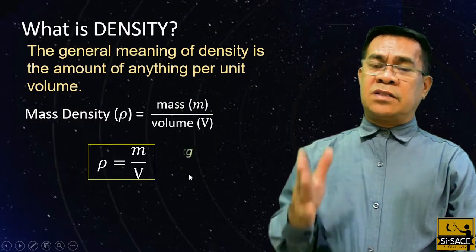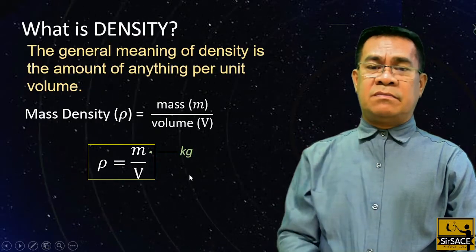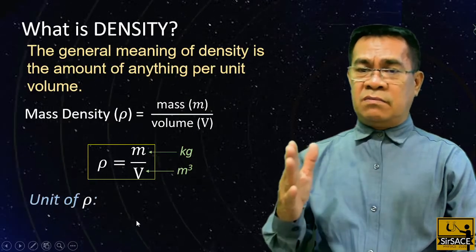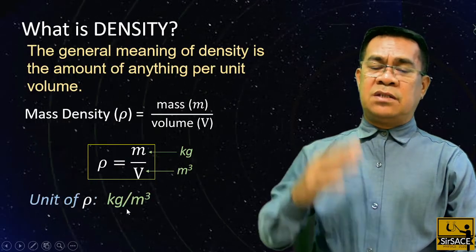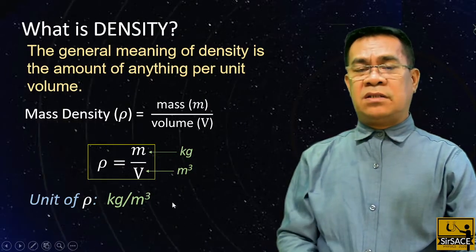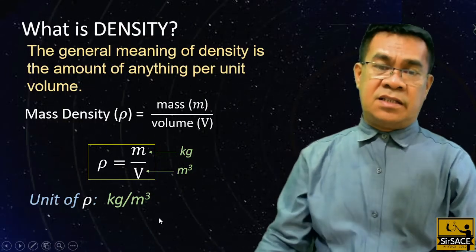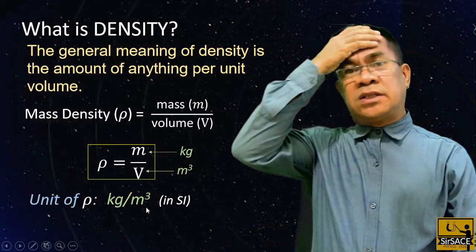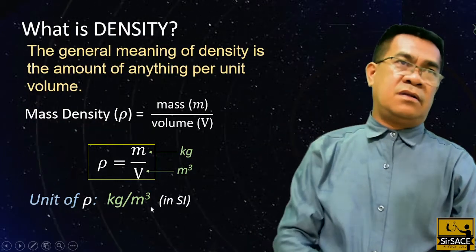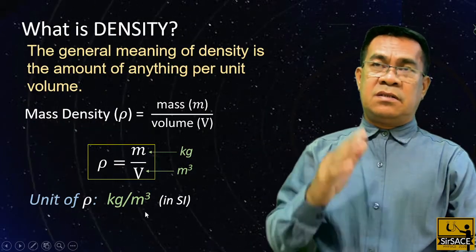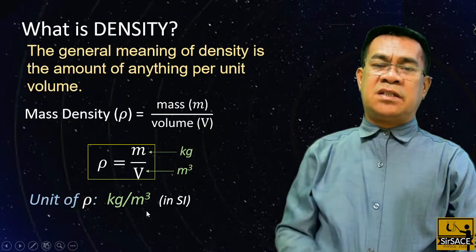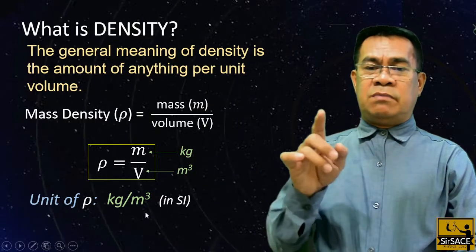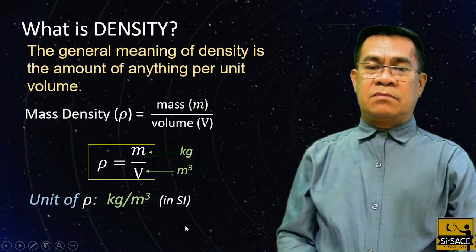Okay, so take note that the unit of mass is kilogram in SI, and the unit of volume is cubic meter. Then it follows that the unit of mass density should be in what? Kilograms per cubic meter. That is the unit in SI. Now in CGS, which is the lower system of the MKS, the mass density is gram per cubic centimeter. And in the English or British system, it should be pound per cubic foot.